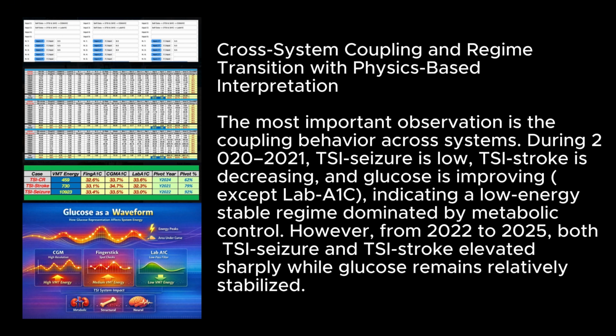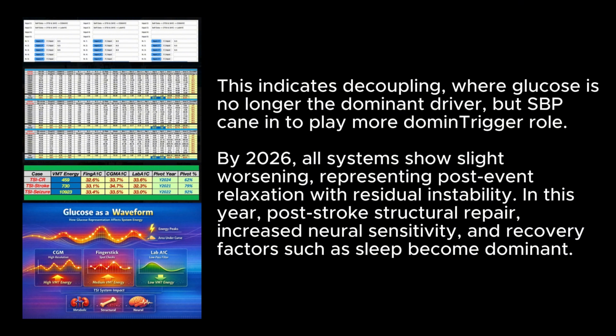Cross-system coupling and regime transition with physics-based interpretation. The most important observation is the coupling behavior across systems. During 2020 to 2021, TSI seizure is low, TSI stroke is decreasing, and glucose is improving except lab A1C, indicating a low-energy stable regime dominated by metabolic control. However, from 2020 to 2025, both TSI seizure and TSI stroke elevated sharply while glucose remained relatively stabilized. This indicates decoupling, where glucose is no longer the dominant driver, but SPP came into play as a more dominant trigger.